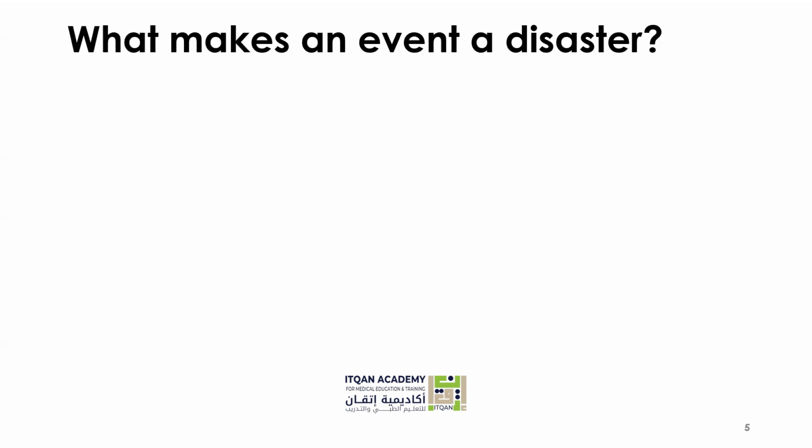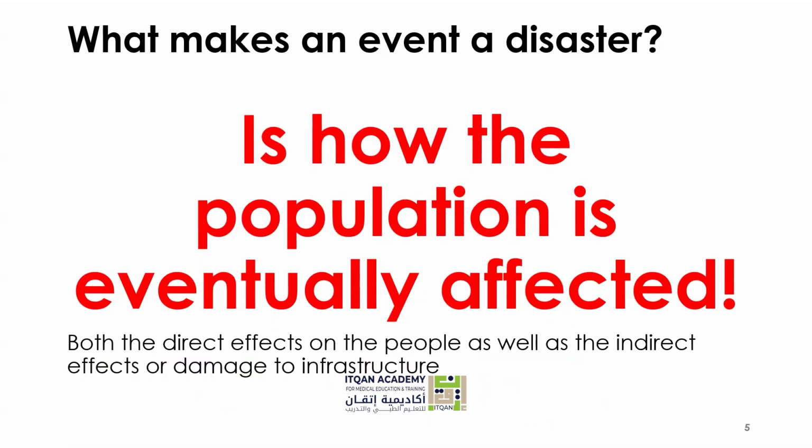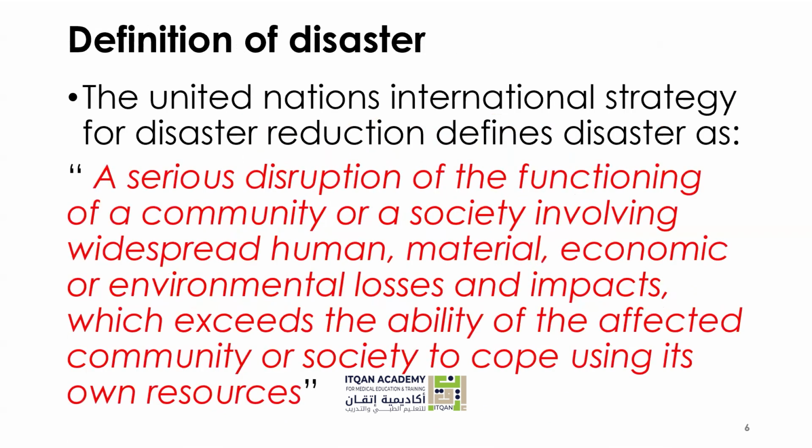What defines a disaster is how the population is eventually affected. So the magnitude and the complication that the population of that country suffer, that's what makes a disaster a disaster. We'll talk more about that. Both direct effects on the people as well as indirect effects or damage onto infrastructure, that's what makes a disaster a disaster. Definition of disaster.